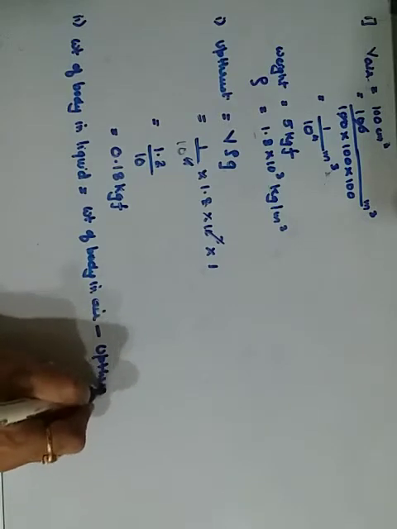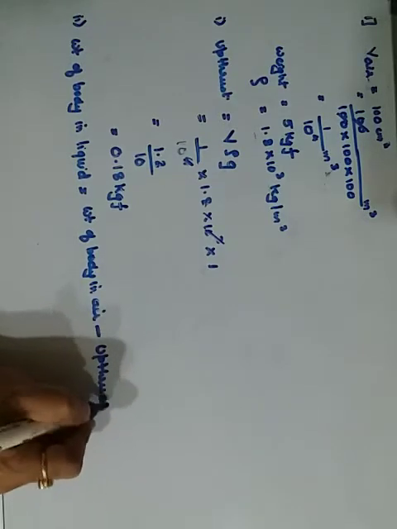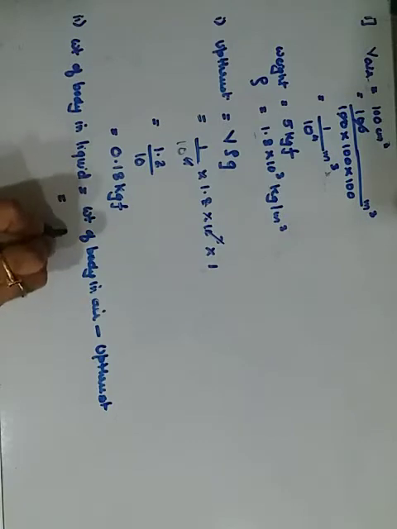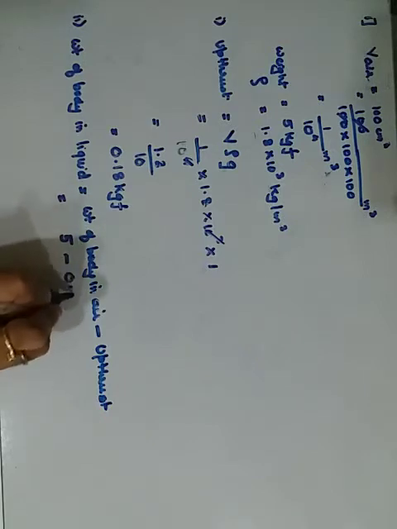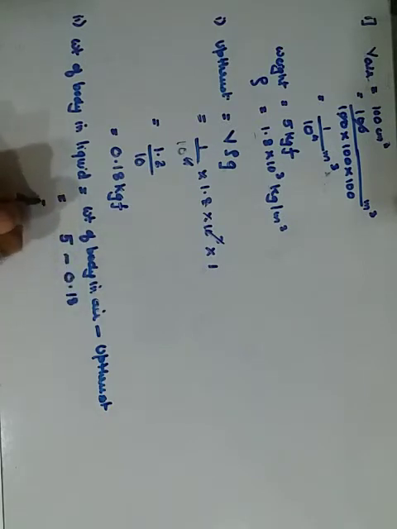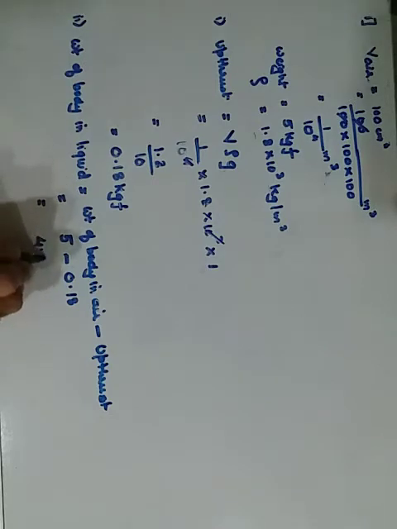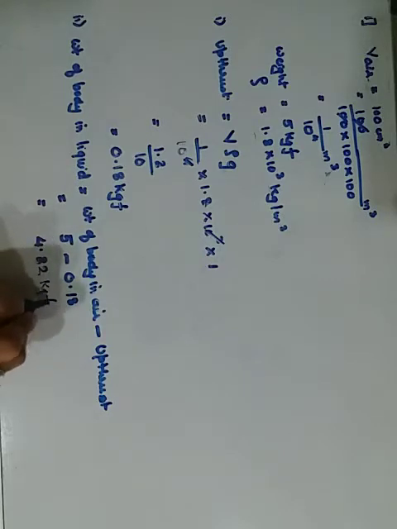So that will become the apparent weight. So weight of the body in air was 5 kilogram force minus the upthrust 0.18 kilogram force. So subtracting it gives me an answer of 4.82 kilogram force. Getting it?